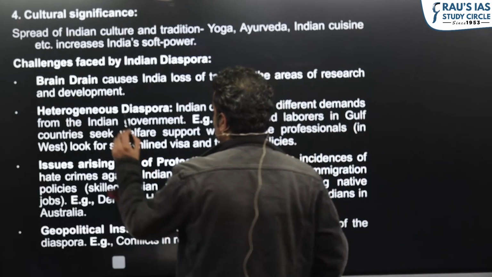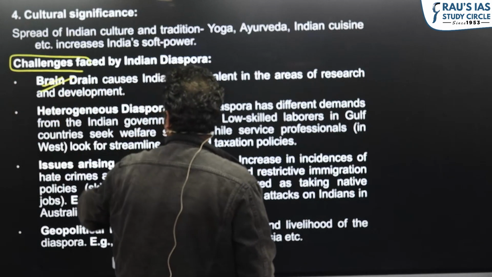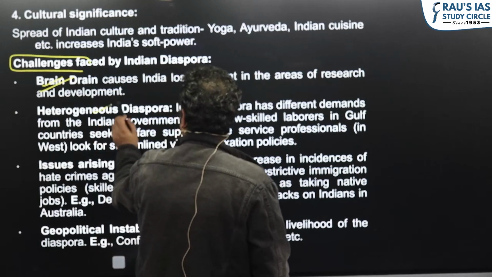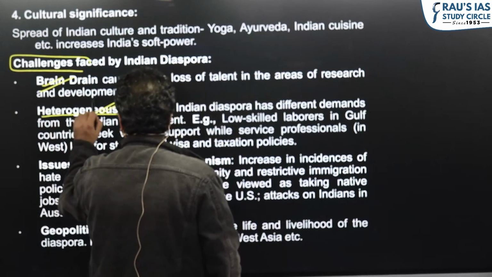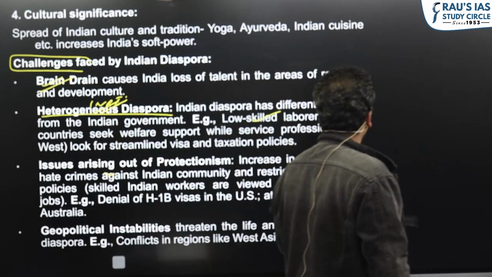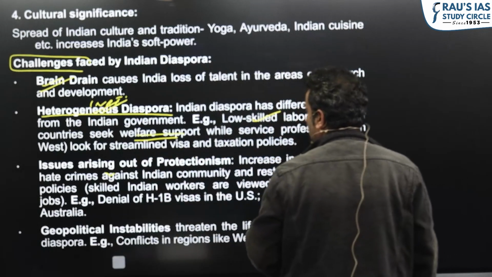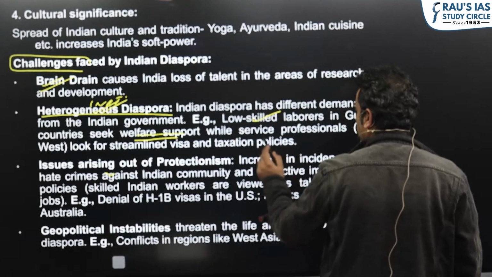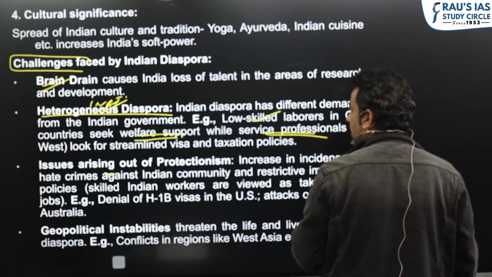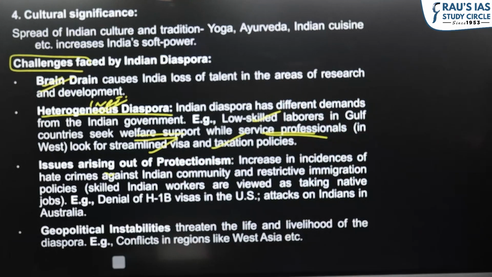The challenges. What are the challenges? Challenges are also important. Still few can see it as brain drain. There are different types of demands from Indian diaspora, NRIs, from the government of India, like low skilled laborers in the Gulf. They seek welfare support. And professionals, especially in US and other Western European countries, demand the streamlining of visa and taxation policy.